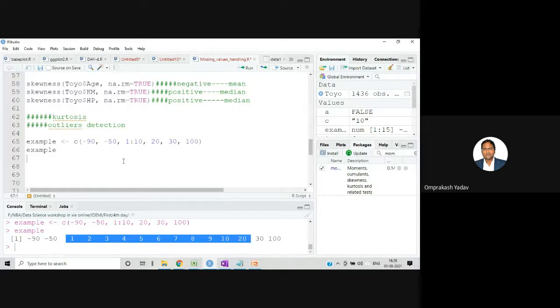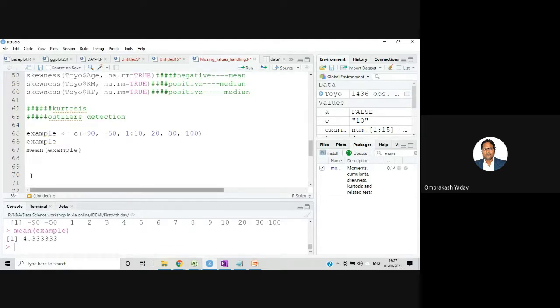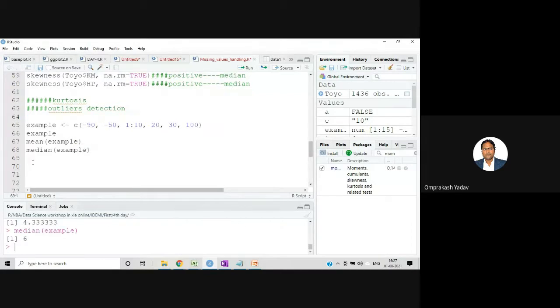Now in this case, let's first fire the mean. The mean of this example is coming 4.33. Let's get the median also. The median is coming 6. Now we will calculate the skewness.